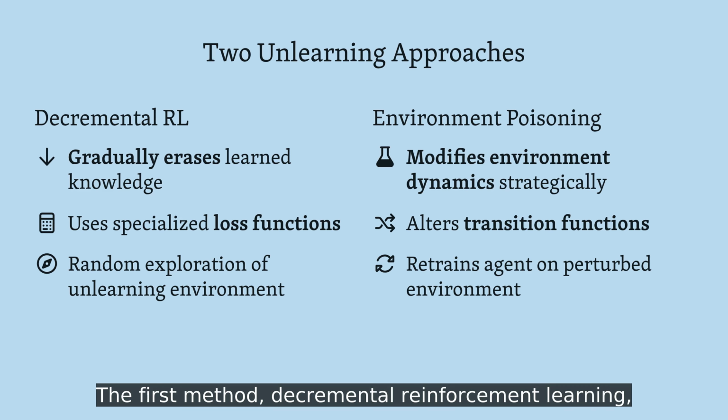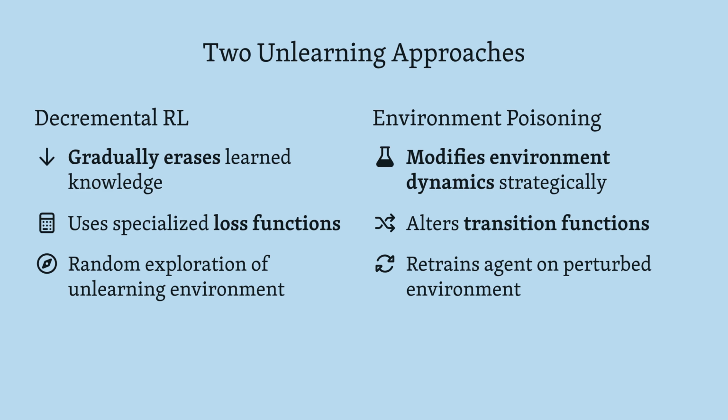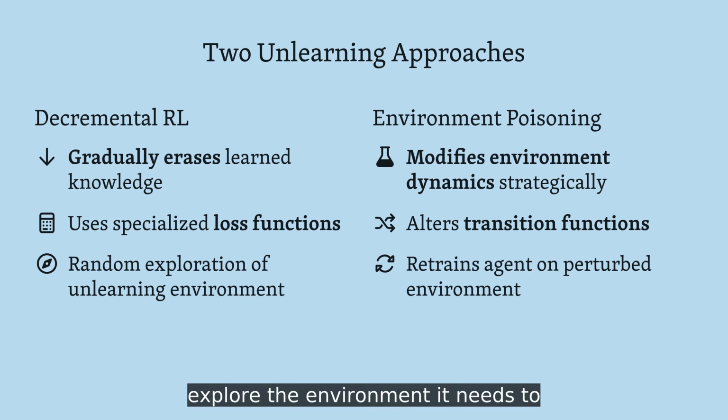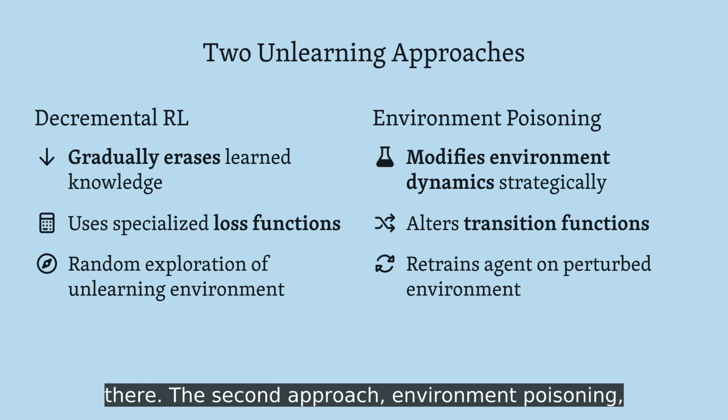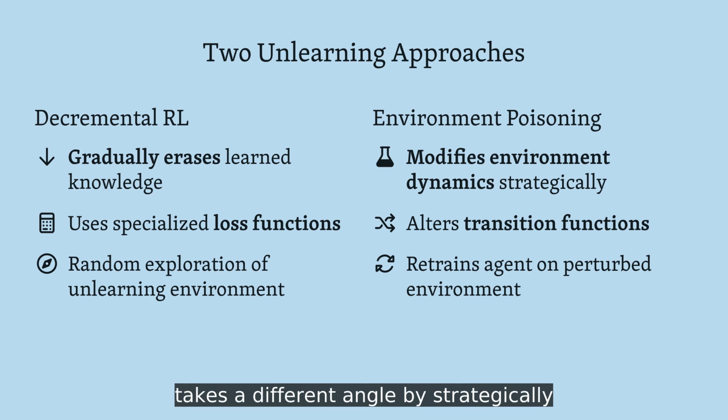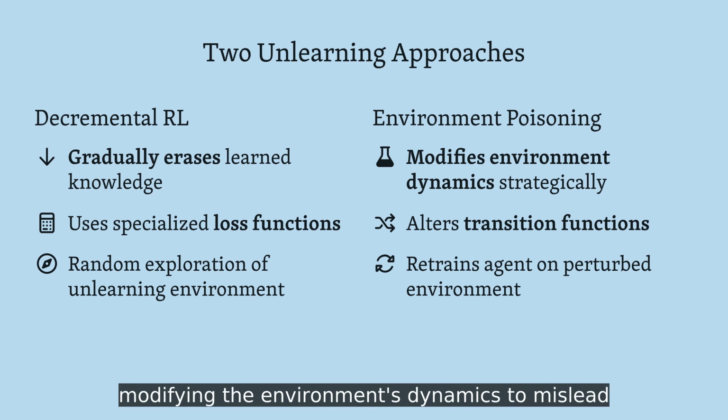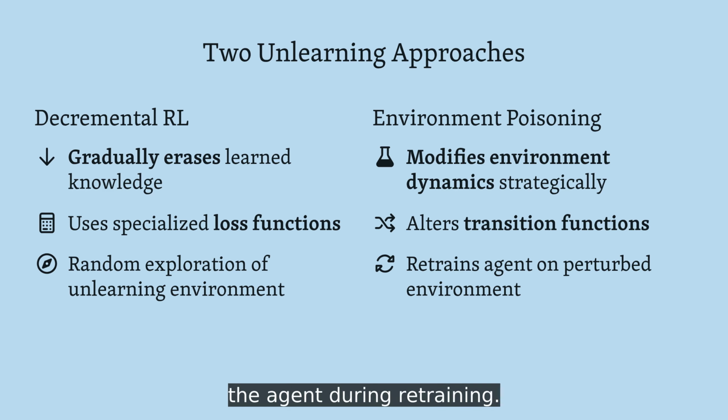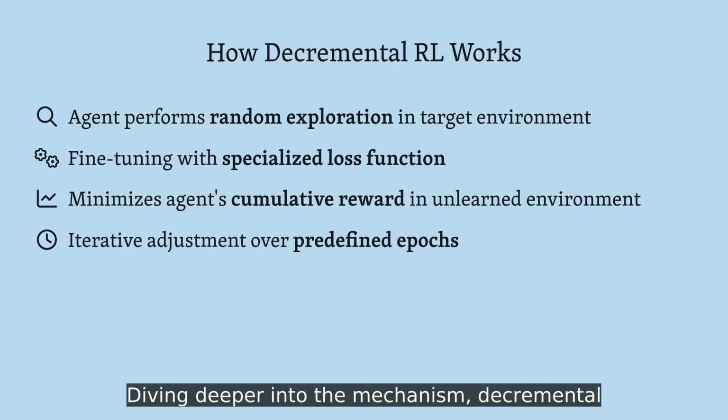The first method, decremental reinforcement learning, works by having the agent randomly explore the environment it needs to forget, while training with a loss function designed to minimize its effectiveness there. The second approach, environment poisoning, takes a different angle by strategically modifying the environment's dynamics to mislead the agent during retraining. Diving deeper into the mechanism, decremental reinforcement learning essentially teaches the agent to become worse at the environment it